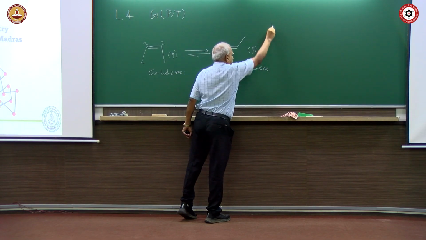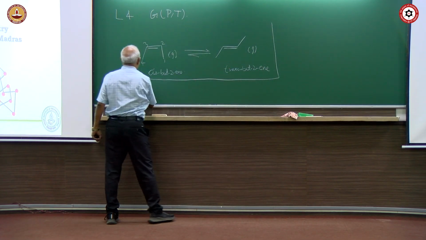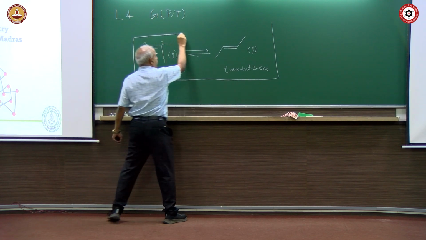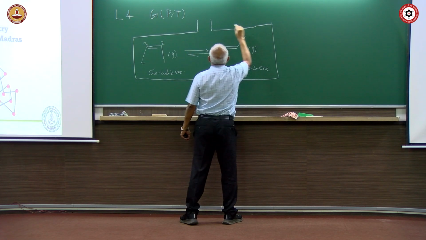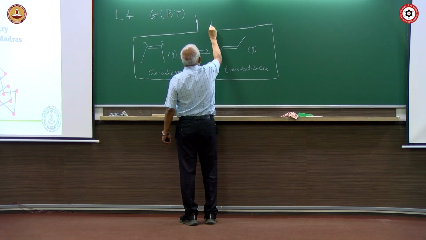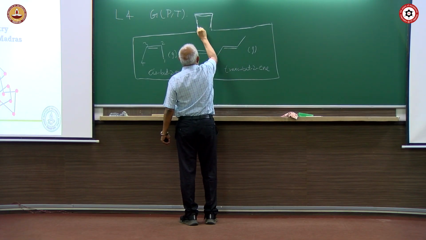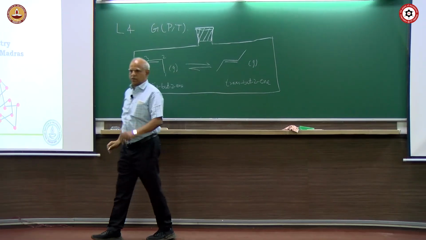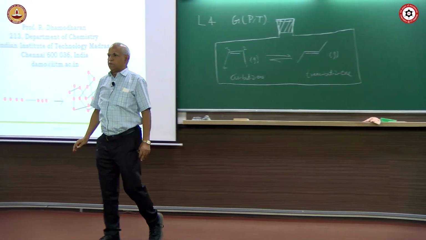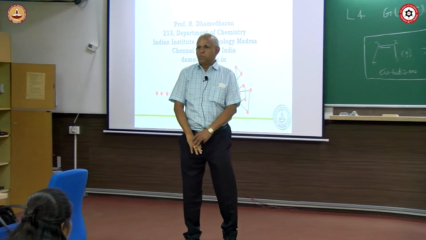Just imagine this is in a big flask, okay. So, we are going to apply this. The flask essentially has to have some opening. So, it is a closed system. So, we are going to put a flask, with a cork here. So, this is the reaction of interest, isomerization of cis butene to trans butene.